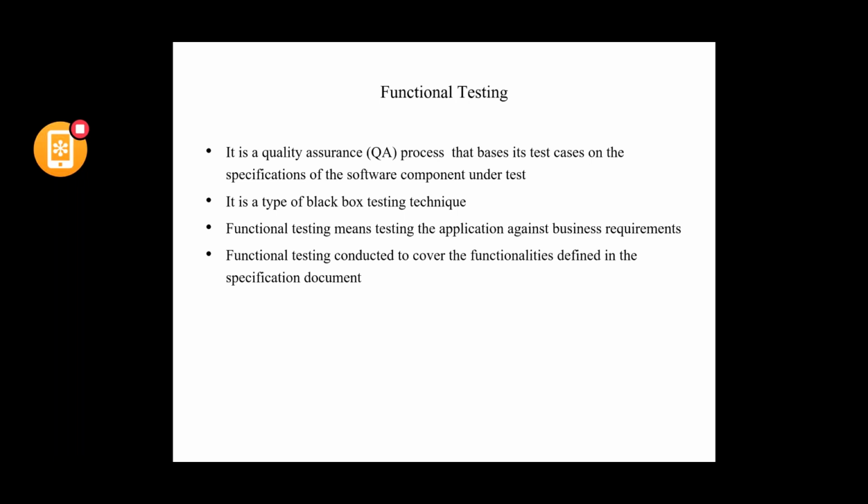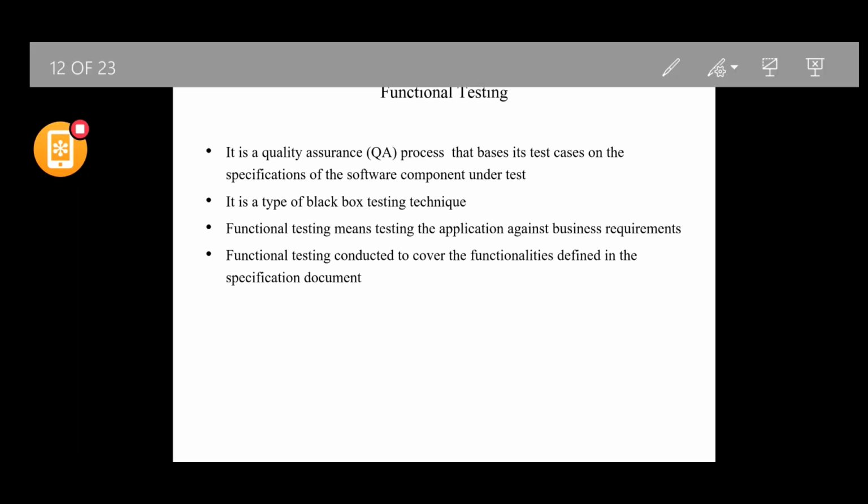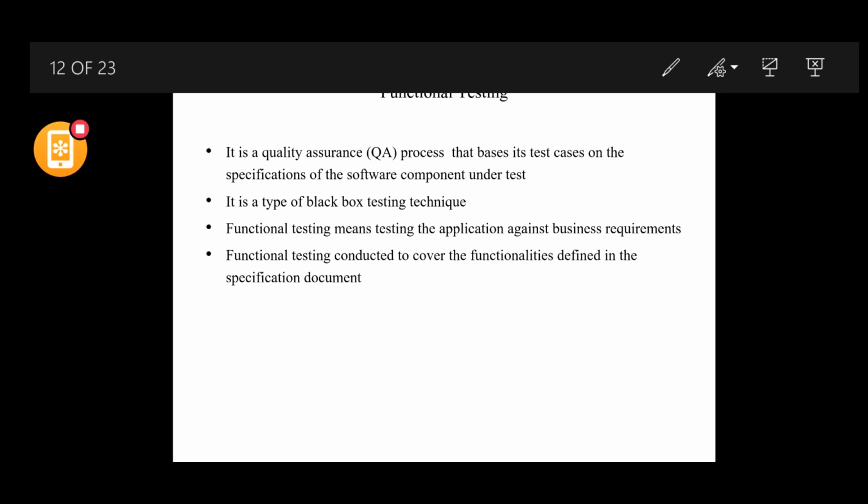When we talk about the types of testing, majorly we can divide them into black box and white box testing. So what is meant by black box and what is meant by white box? Black box means that for the testing team, the application is a kind of black box. They don't need to worry about what the programming language is or what the underlying logic for implementation is. All those things are not very important for the testing team.